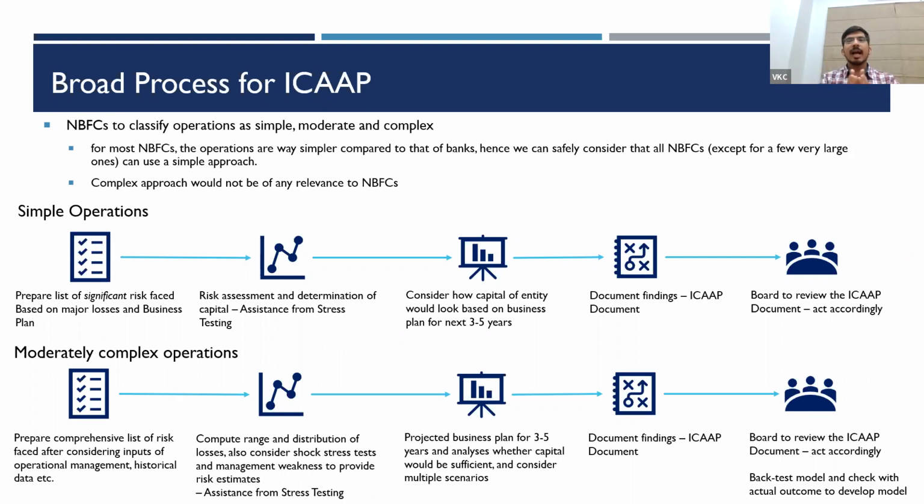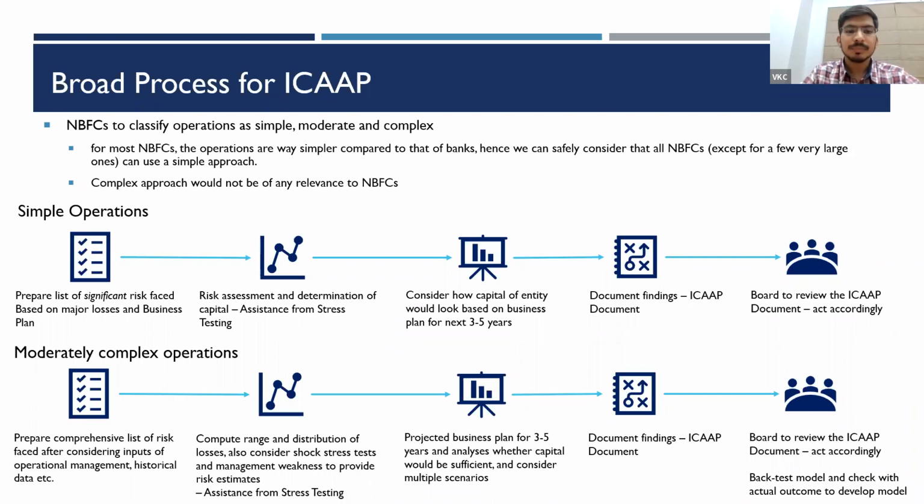Once I have prepared the list, I divide it into two parts: the risks that would require quantitative assessment, and the risks that would require qualitative assessment. Quantitative assessment would, of course, be for risks like credit risk, liquidity risk, concentration risk, which can be quantitatively analyzed. Risks that cannot be quantitatively analyzed, such as reputational risk and IT risk, for which we may not be able to provide quantitative models, need a qualitative analysis.